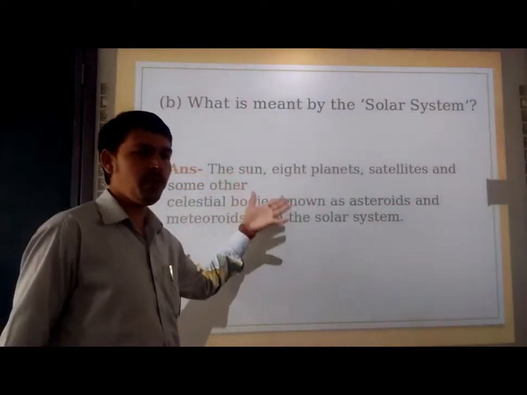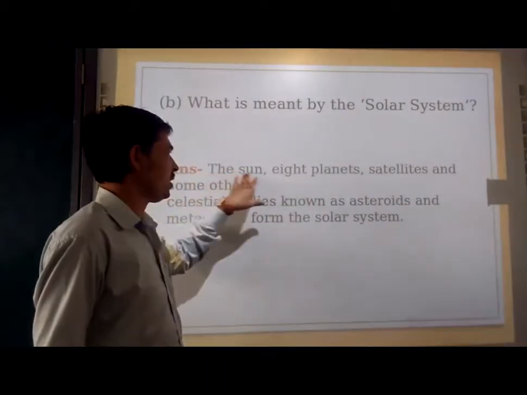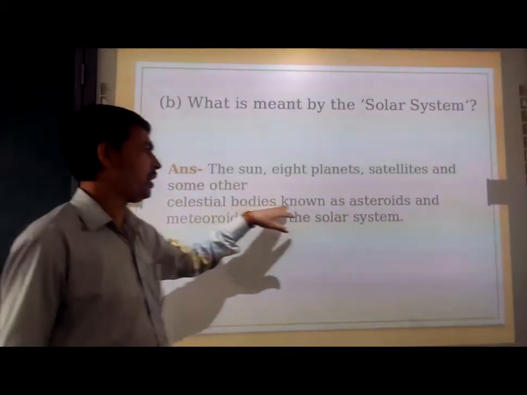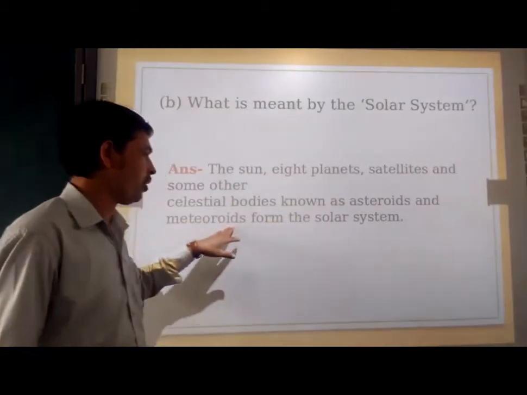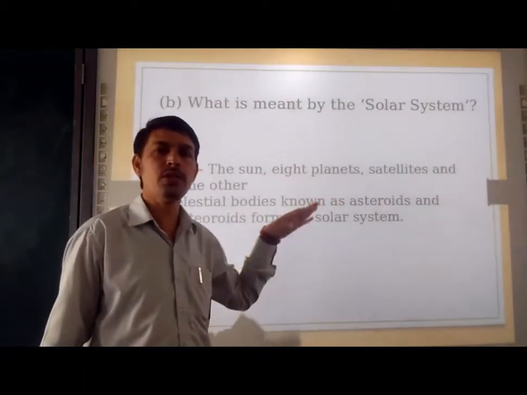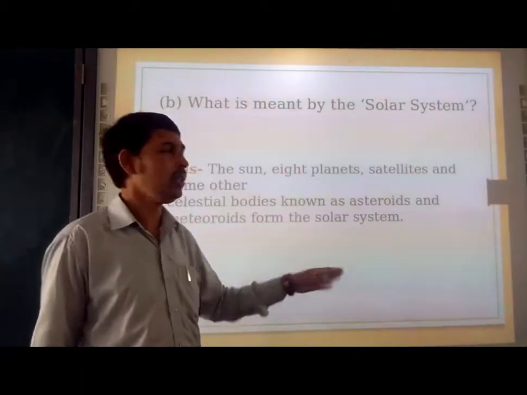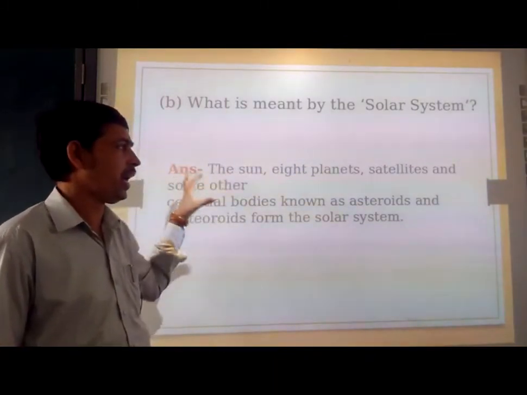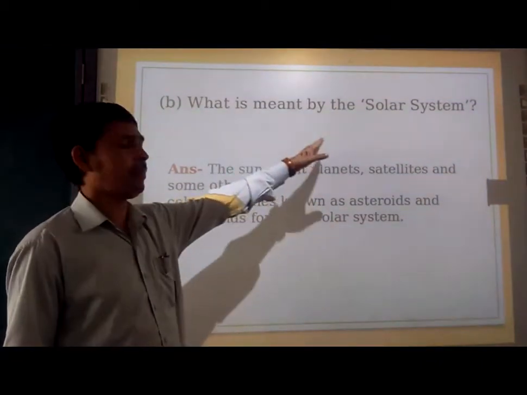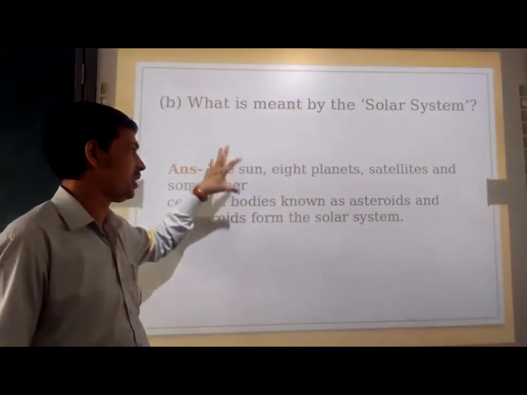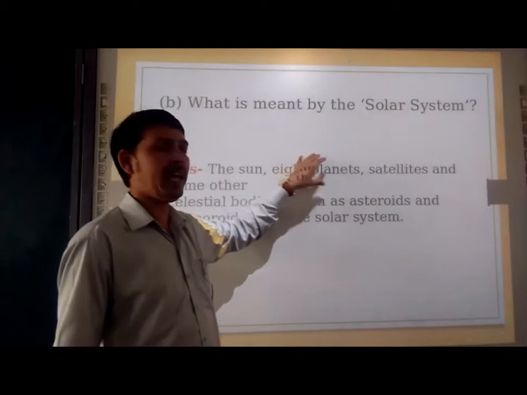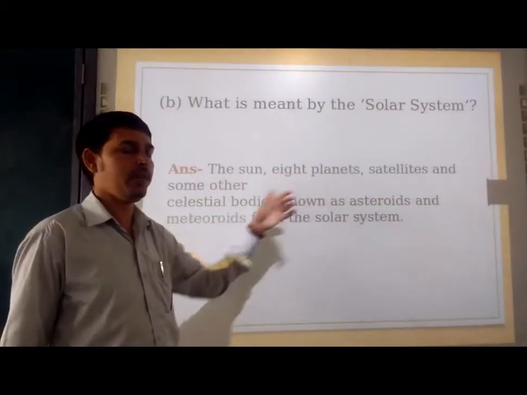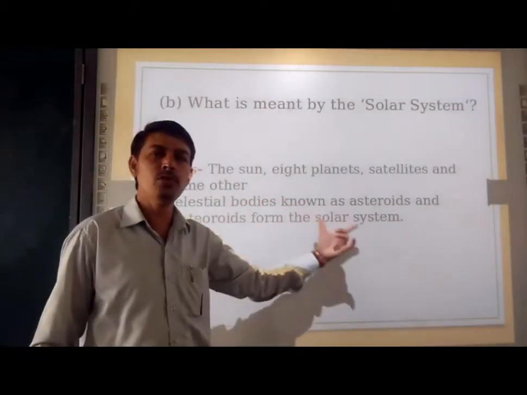Answer from the textbook I am showing to you. The sun, the 8 planets, satellites, and some other celestial bodies known as asteroids and meteoroids form the solar system. So you can write your own definition also related to what the solar system is and how it is. Solar system is the system of the sun, 8 planets, satellites, and some other celestial bodies like asteroids and meteoroids.